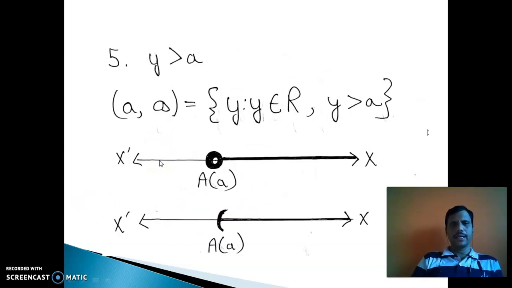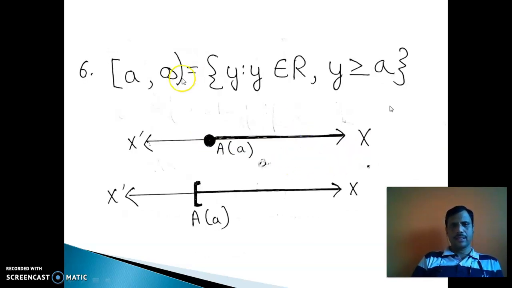y is greater than a, so open interval a, belongs to this number line. So y is greater than a, all the elements are included, here all positive real numbers are included. Next is y such that y belongs to R, y is greater than or equal to a, that means this a is also included. In the last one, a is open so a is not included.